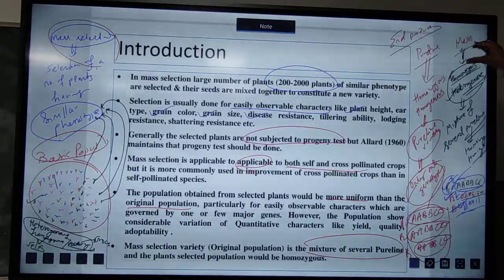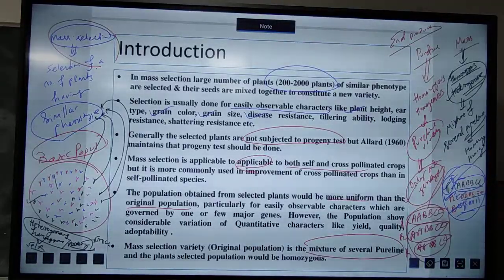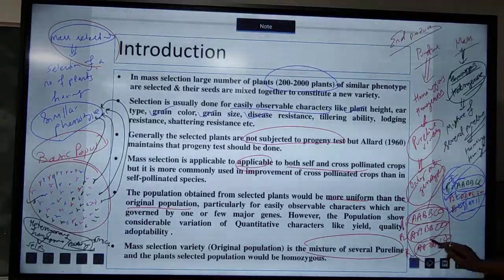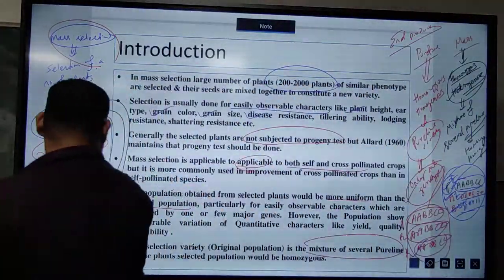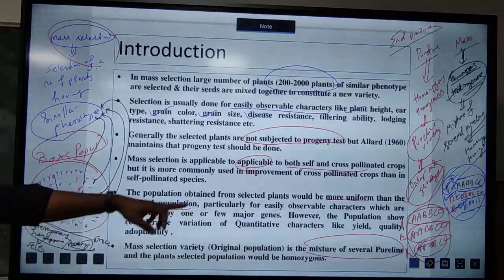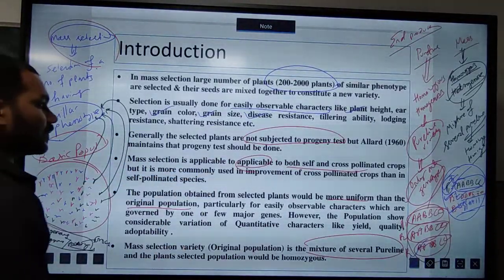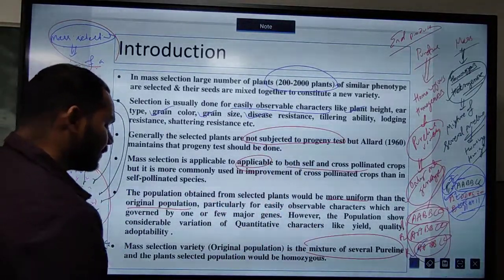So what is the outcome from the mass selection? Here it is a mixture of several pure lines. But the outcome from the pure line selection is only one pure line. Okay. So this is the basic characteristic of mass selection, where we can see that different pure lines are there.